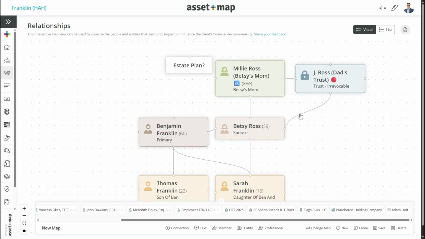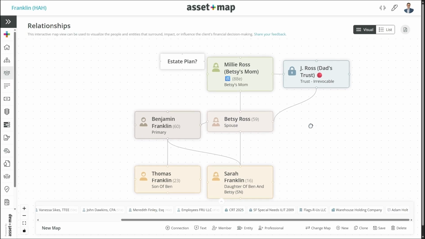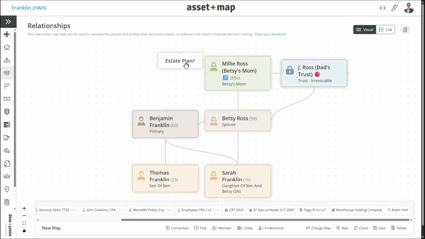I don't have to describe or put dollar values here to create more complexity. The key here is to show relationship, not to show financial movement. If you wanted to include some form of text box that explains that, you're certainly able to do that by creating another text box like this.